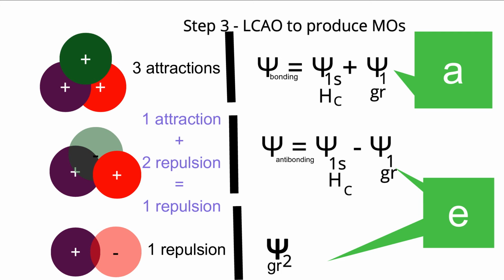Now you will be with the question. Previously we were using 1 sigma, 2 sigma, 3 sigma. Then why can't we use those terms here? Yes, student. Proper question you are with. See, sigma, pi, those notations were representing symmetry about the axis, symmetry about the bonding axis, the principal axis, the internuclear axis.